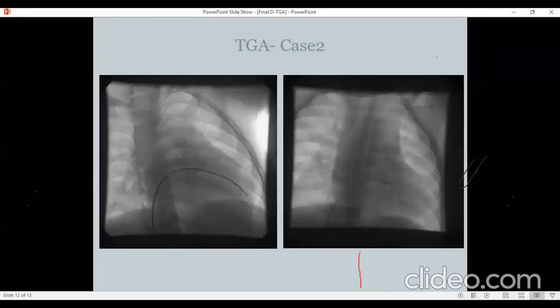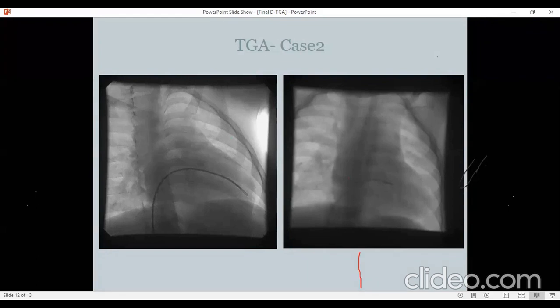But in this angio, aorta is also filling. So this patient must be having a VSD. Yes, correct. So therefore, the LV should not actually be banana shaped. It should be good because you have a communicating VSD between the two chambers, because very good filling of aorta is also happening in this case.